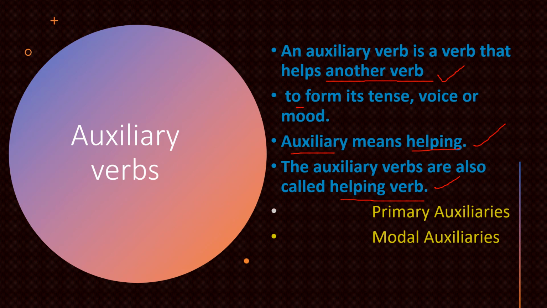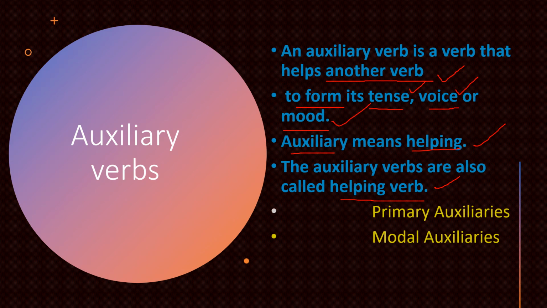It is used to form tenses. That means it shows the tense of the verb, it shows the voice of the verb, it shows the mood of the verb. So these are the three functions of the auxiliary verb. It is used to express the tense of a verb. It is used to express the voice of the verb. Voice means active voice and passive voice. Next one, it is used to express the mood of the verb.